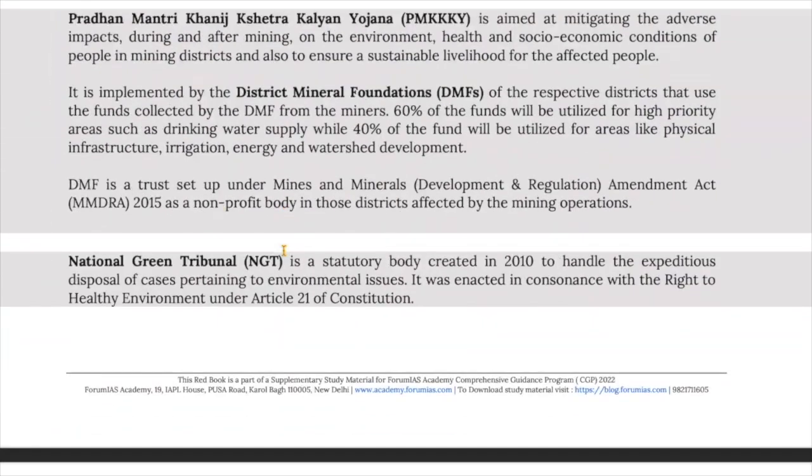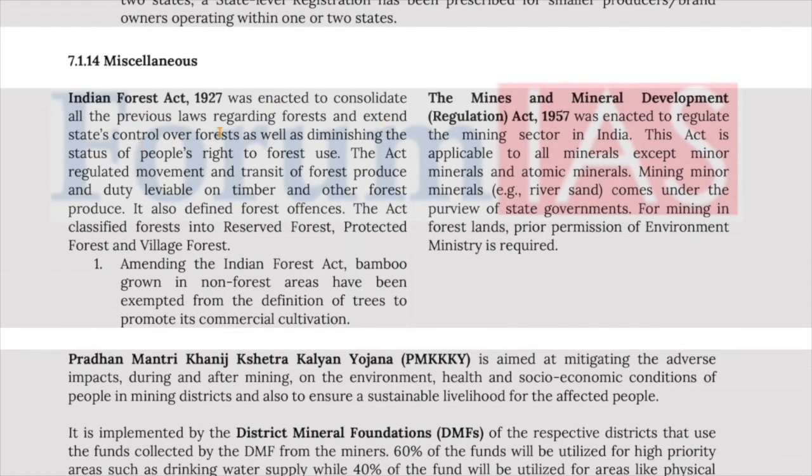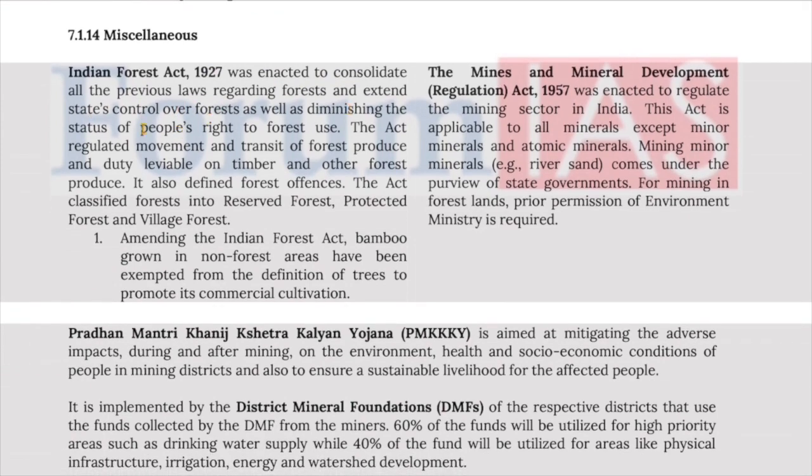Now, let's look at some of the miscellaneous provisions. Now, let's look at some of the provisions of the Indian Forest Act of 1927. It was enacted to consolidate all previous laws regarding forest and extend the state's control over forest, as well as diminishing the status of people's right to forest use. The Act regulated the movement and transit of forest produce and duty leviable on timber and other forest produce. It also defined forest offences.